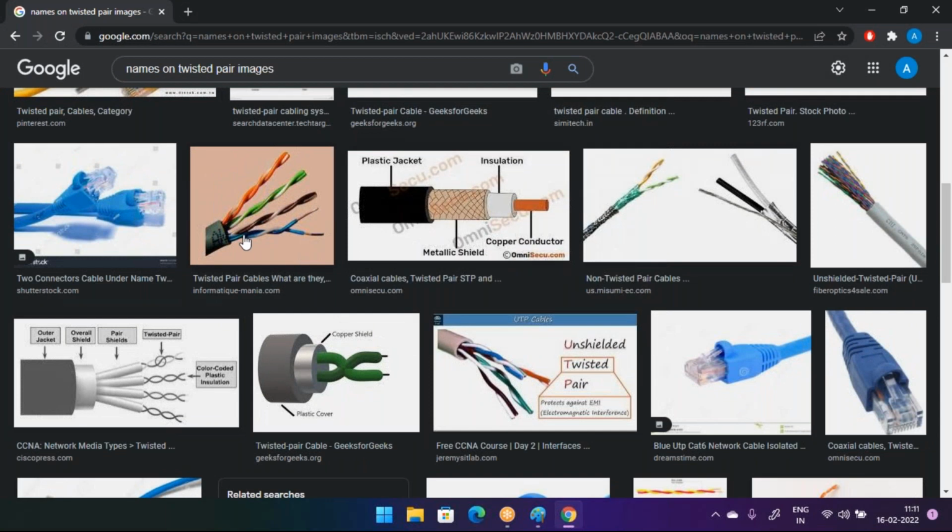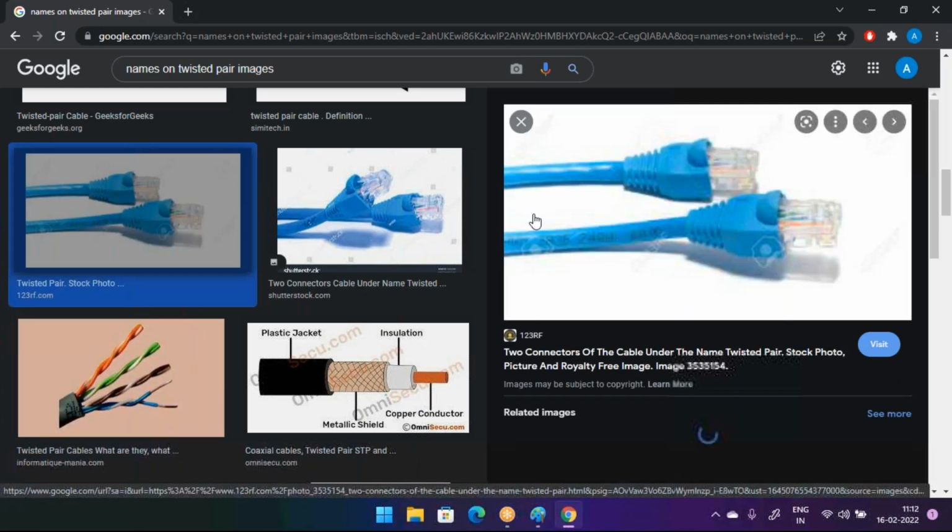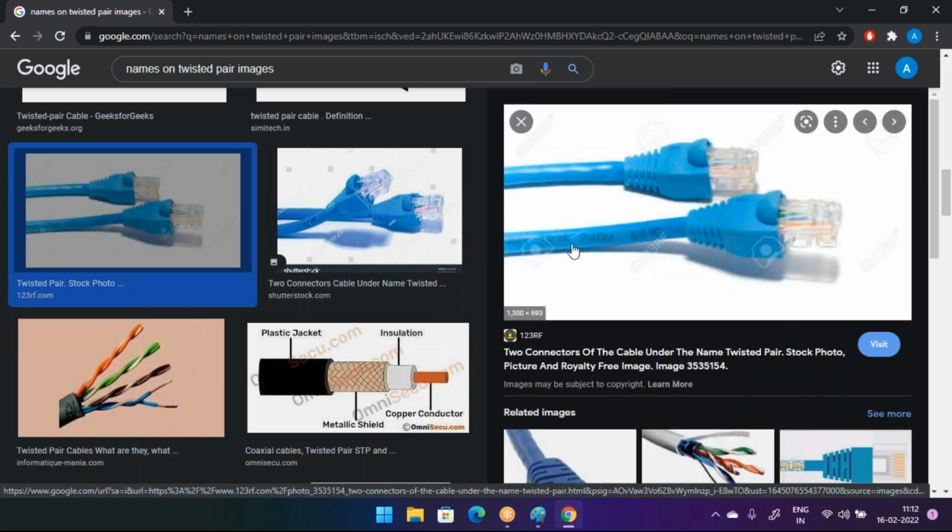You can see it like this. It is printed like this on the cable. Then you can check whether it is a cat5 or cat6 cable. You can see one printed name here. Like this, you can find whether it's a cat5 cable or a cat6 cable.